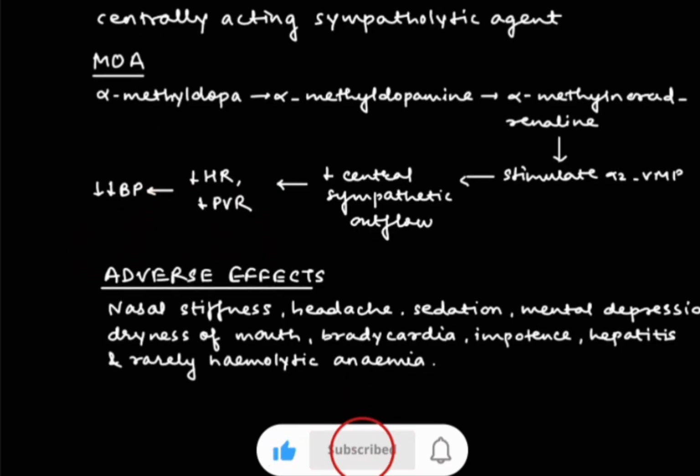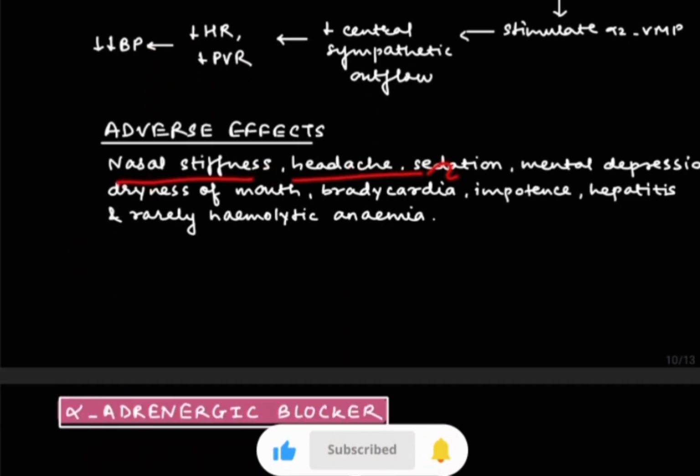Now there are some adverse effects. First is nasal stiffness, headache, sedation, mental depression, dryness of mouth, bradycardia, impotence, hepatitis and rarely hemolytic anemia. So this was all about methyldopa.